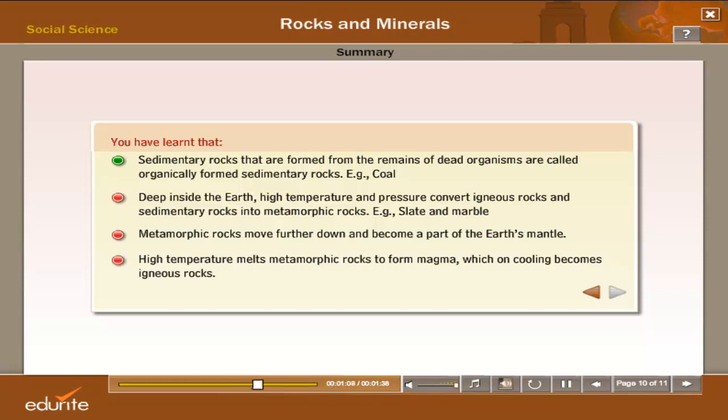Example, coal. Deep inside the earth, high temperature and pressure convert igneous rocks and sedimentary rocks into metamorphic rocks. Example, slate and marble. Metamorphic rocks move further down and become a part of the Earth's mantle. High temperature melts metamorphic rocks to form magma, which on cooling becomes igneous rocks.